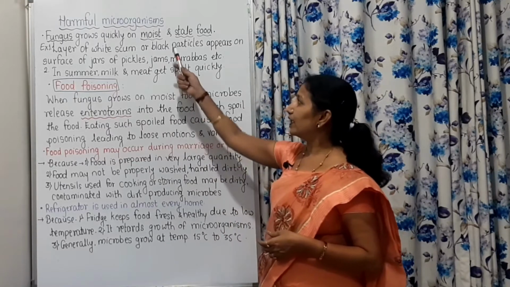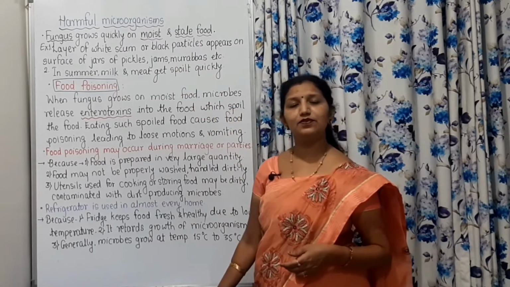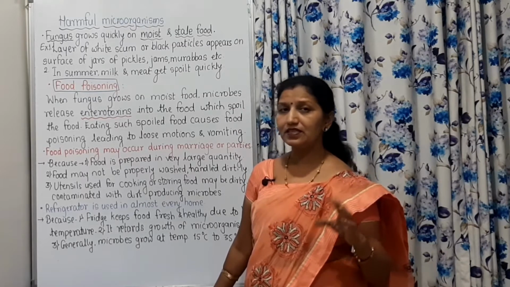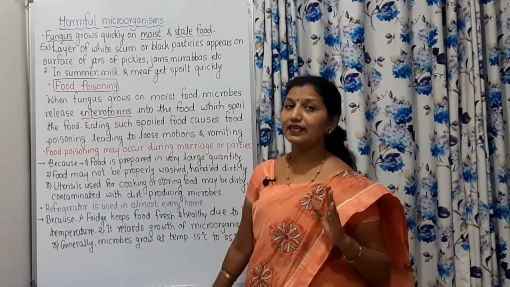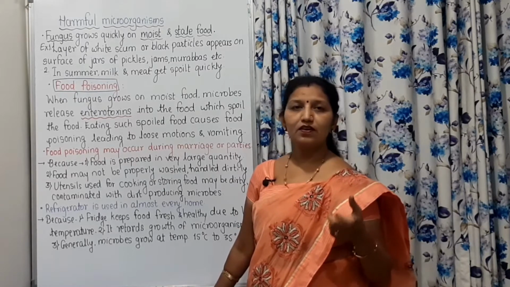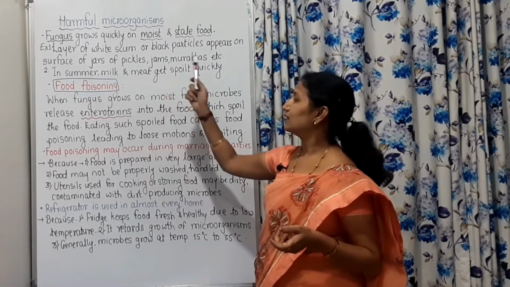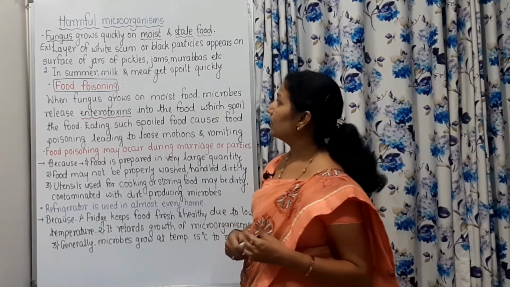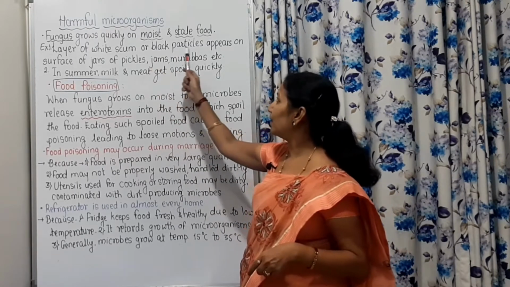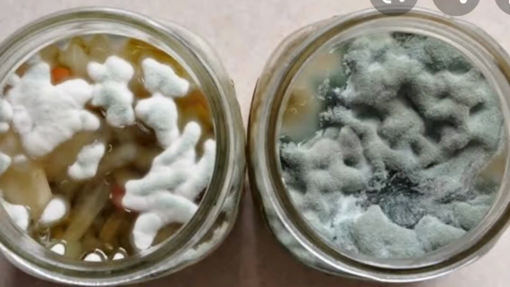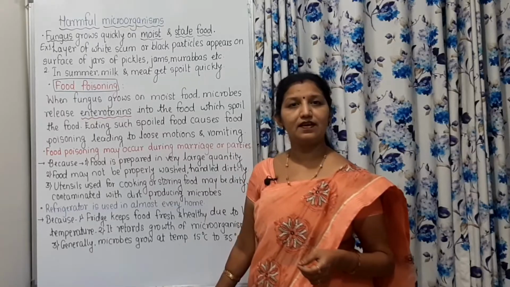Fungus grows quickly on moist and stale food. If the food is moist as well as not fresh, that means it is stale, at that time a layer of fungus or mold grows on it quickly. For example, where does it grow? A layer of white scum or black particles appears on the surface of jars of pickles, jams and murabbas, etc.